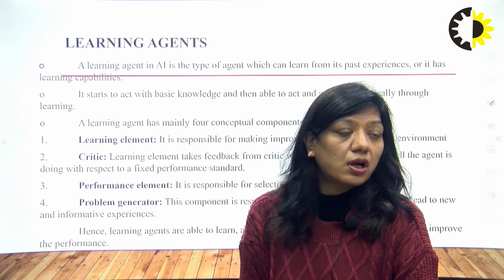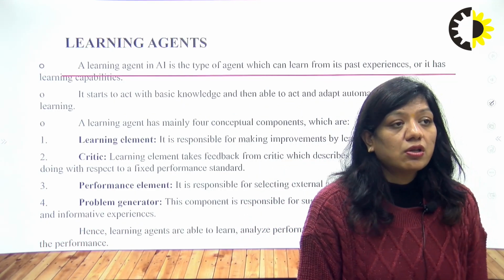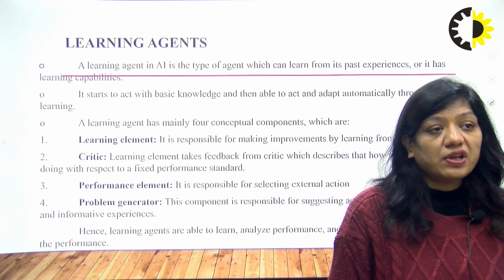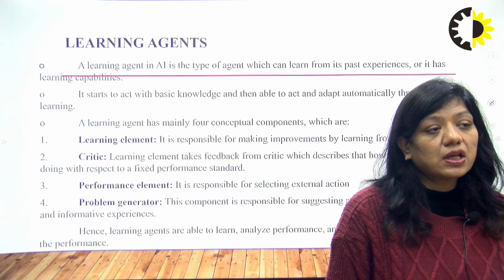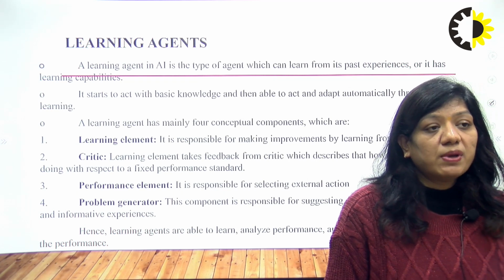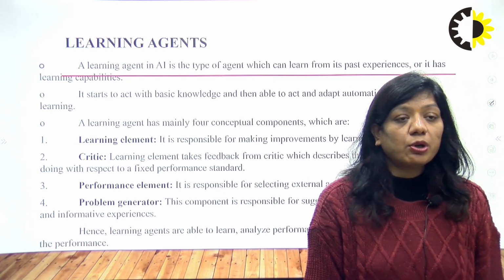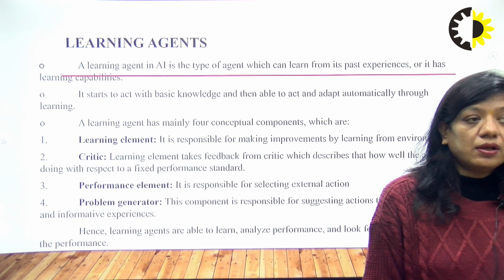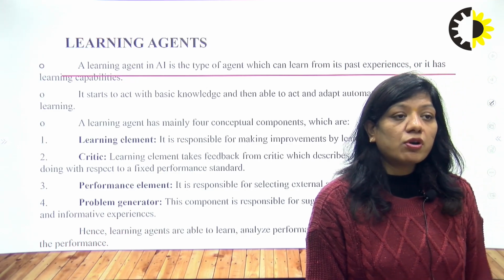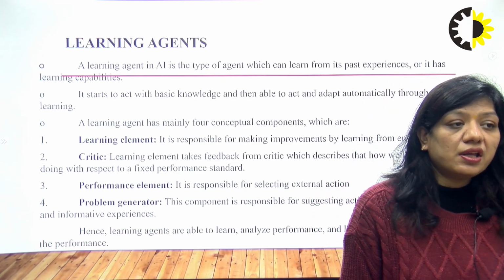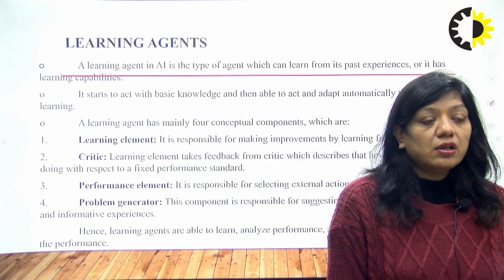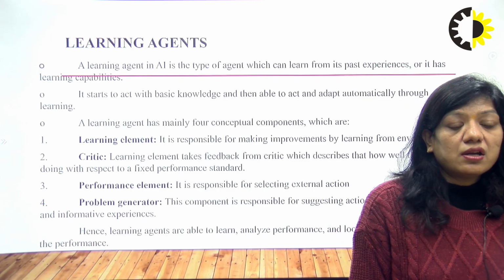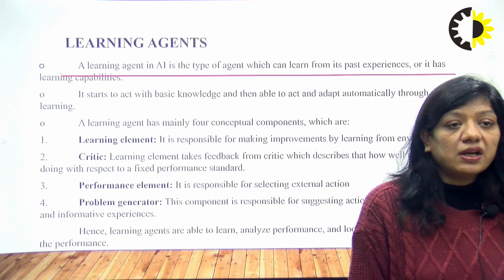Last but not least, we have the learning agent. So a learning agent in AI is a type of agent which can learn from its past experience, or it has learning capabilities. Again, it starts to act with basic knowledge and is then able to act and adapt automatically through learning. So a learning agent has mainly 4 conceptual components, which are learning element, critic, performance element, and problem generator. The learning element is responsible for making improvement by learning from the environment.